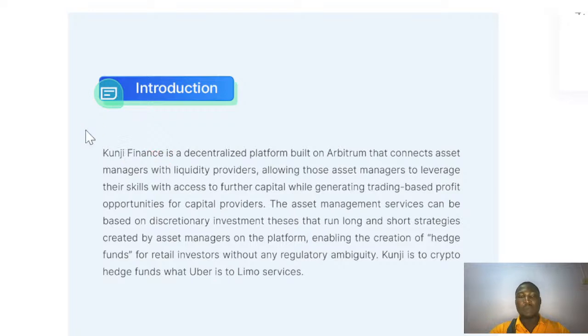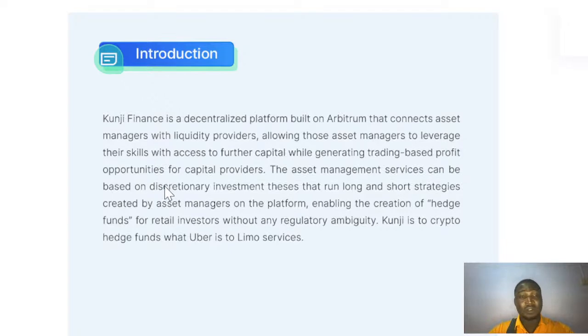One factor we need to take note of is that it is a decentralized platform, and we all know what decentralization is about. It connects asset managers with liquidity providers, allowing these asset managers to leverage their skill with access to further capital, and also generate trading-based profit opportunities for capital providers. That is the introduction. That is what Kunji Finance is really about.